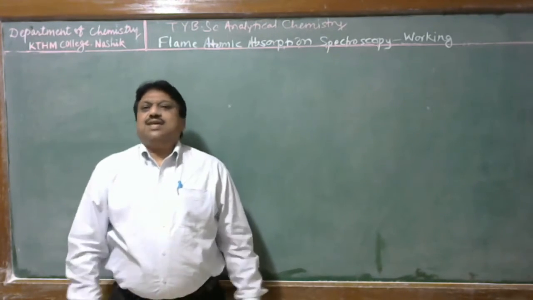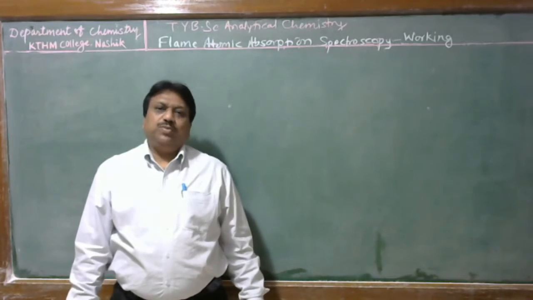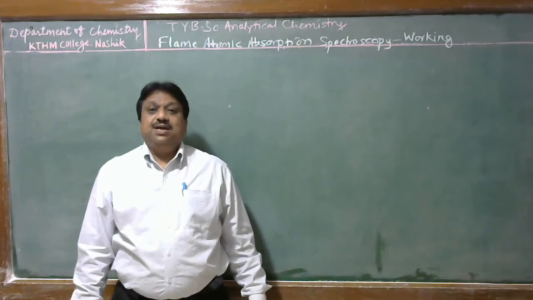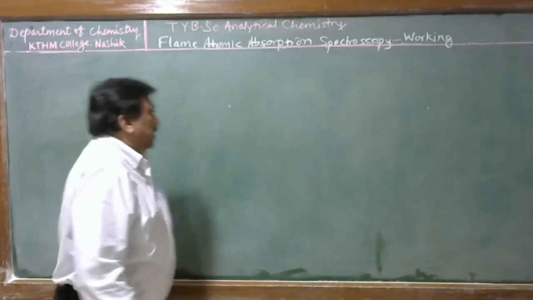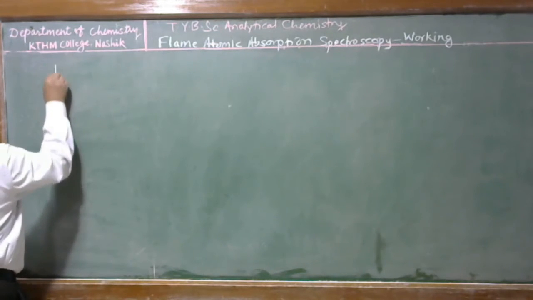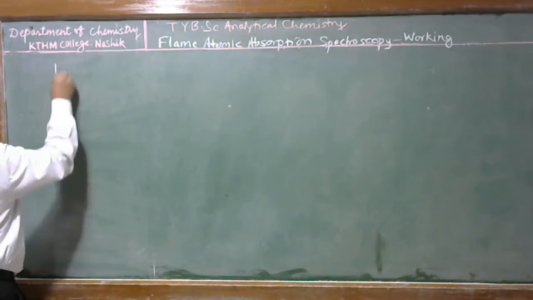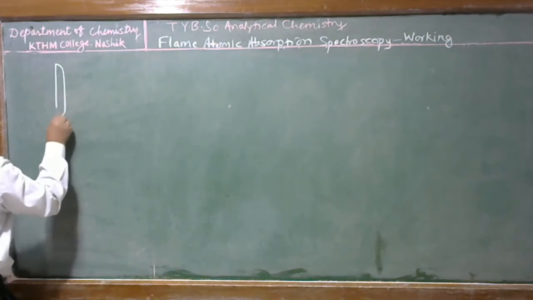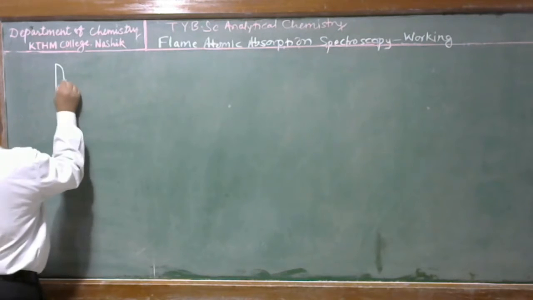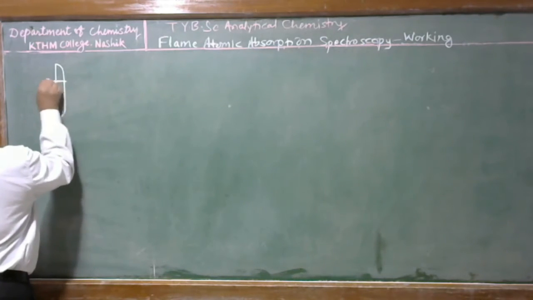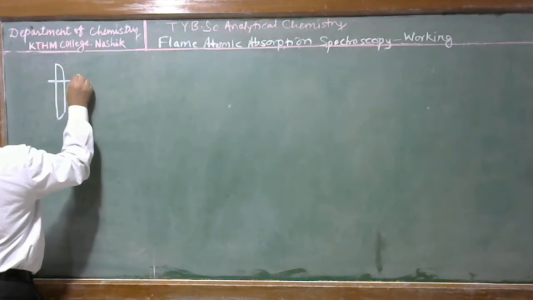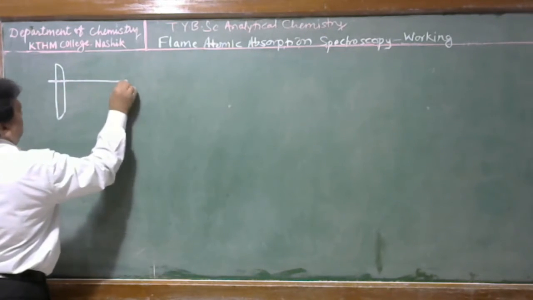Students, now we discuss how the atomic absorption spectrophotometer measures the absorbance of the gaseous atomic species present in the flame. Now here, first of all, we draw the schematic representation of the flame atomic absorption spectrophotometer, and after that we can discuss the working of this instrument.